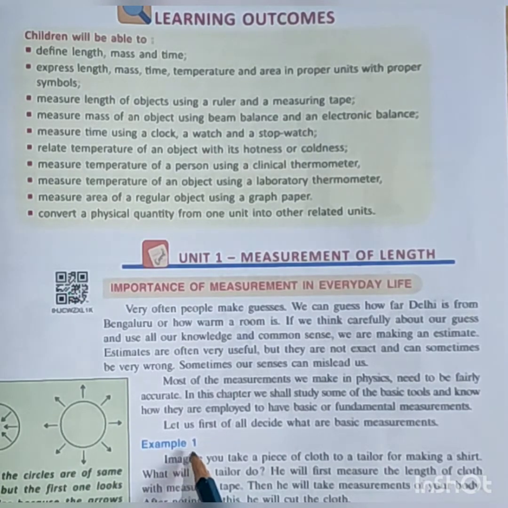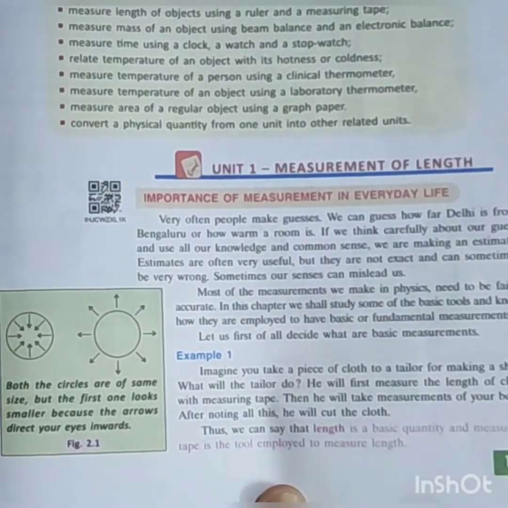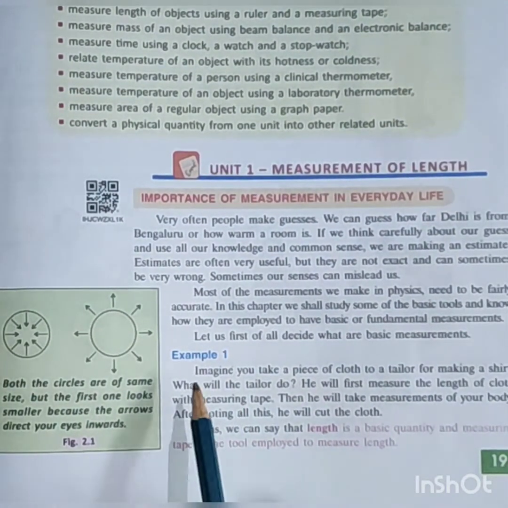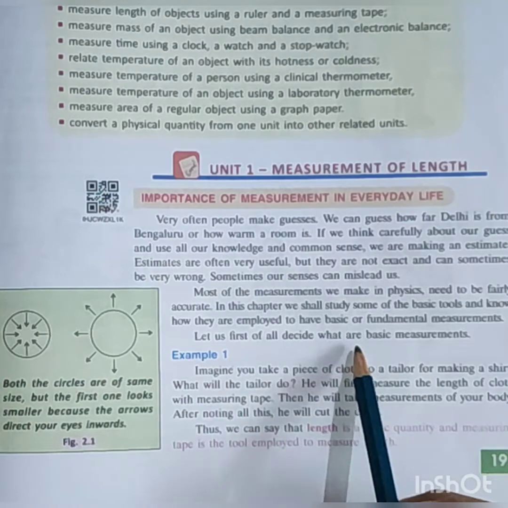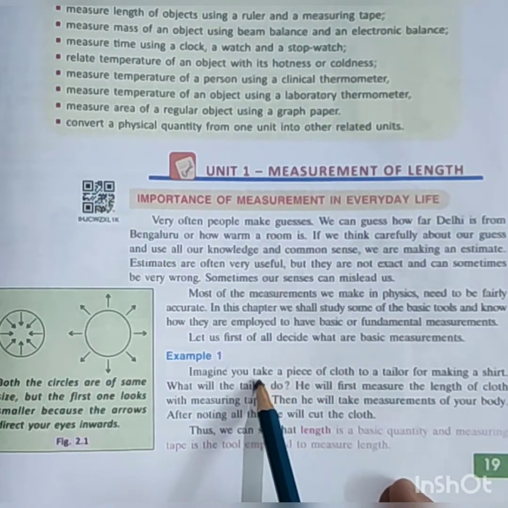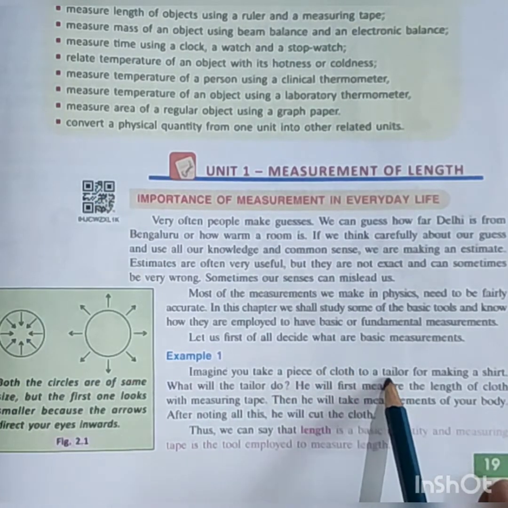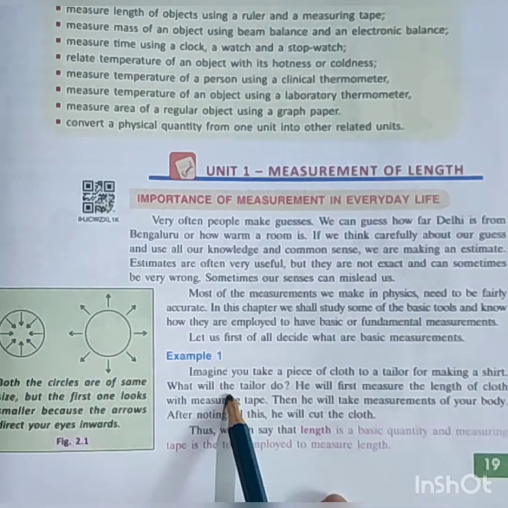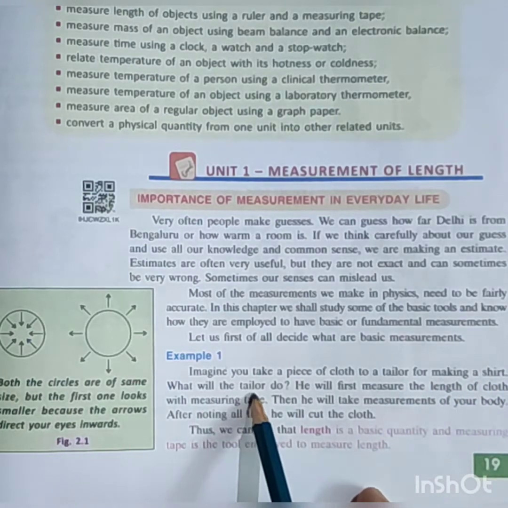We'll explain through an example. Imagine you take a piece of cloth to a tailor for making a shirt. What will the tailor do?